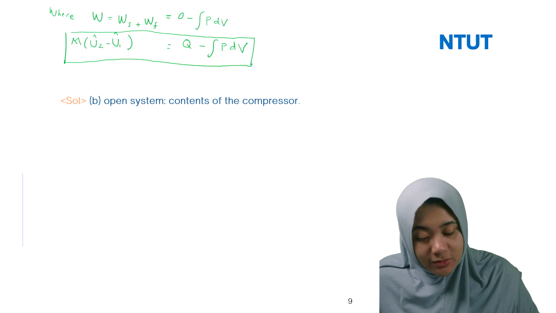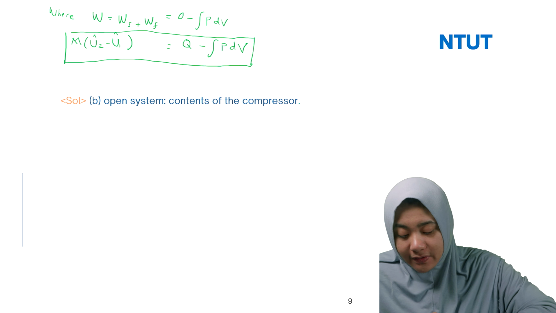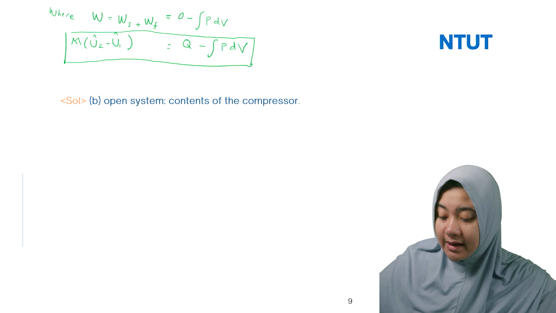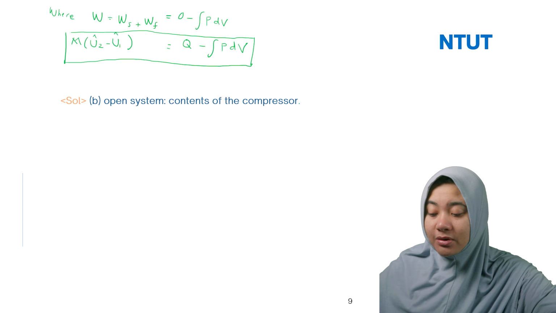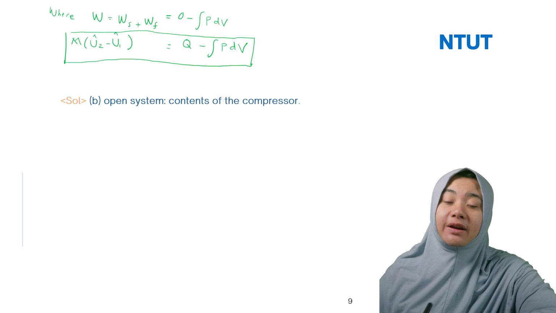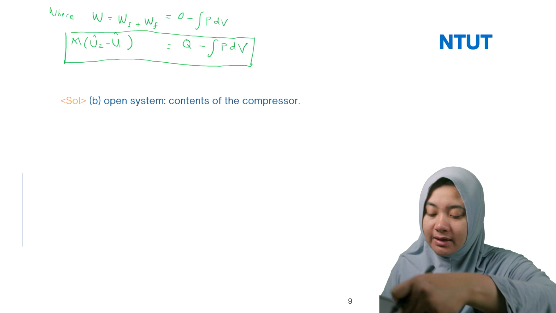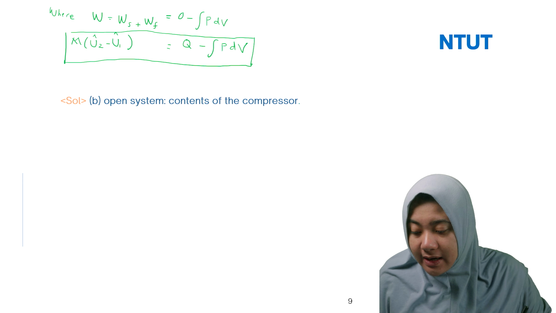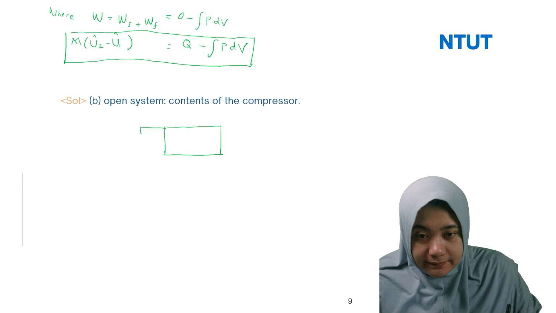Then the next one, we would like to define how it works if you have an open system. Actually, it's almost the same as the closed system, but here you have energy in and energy out. You have mass in and then mass out. So let me try to draw the figure first for this open system. So we have here, this is the open system.